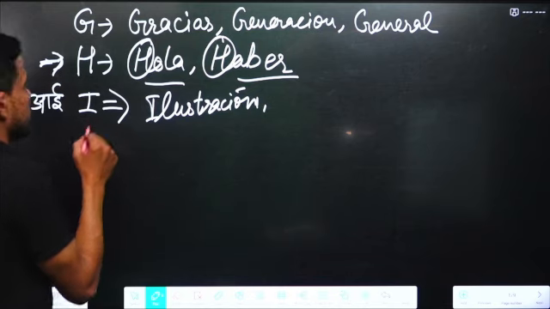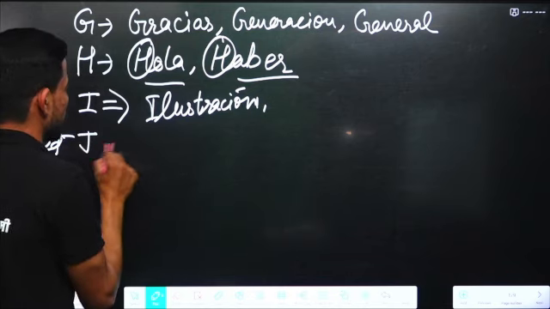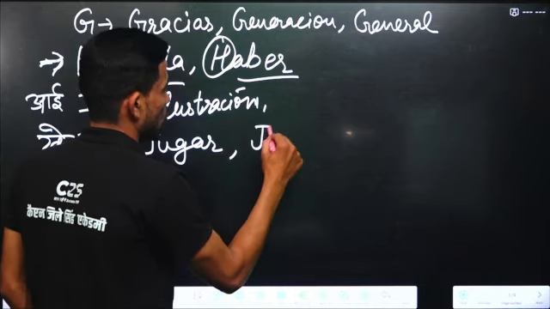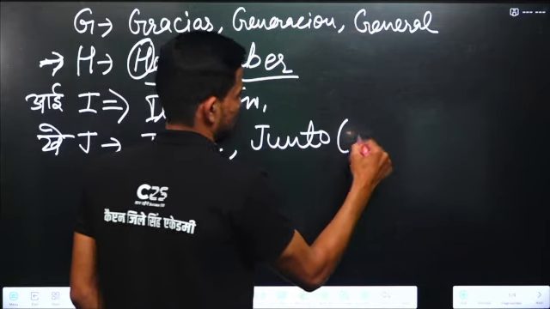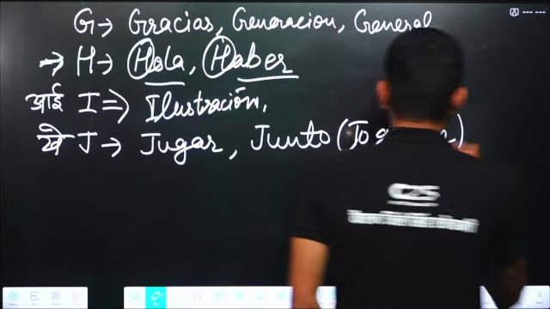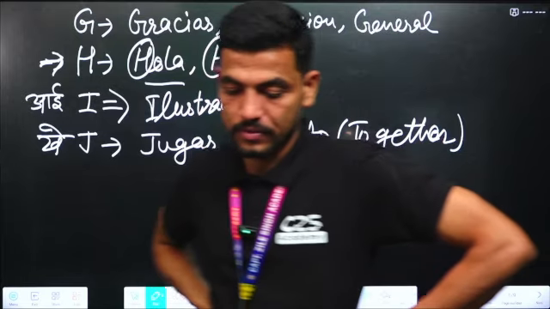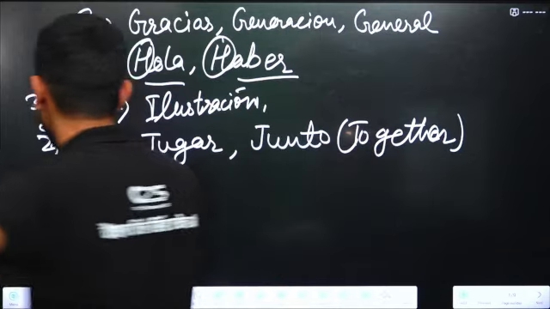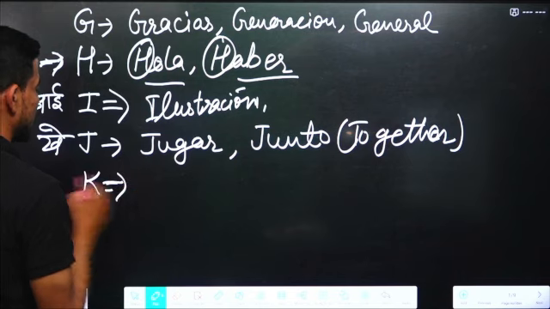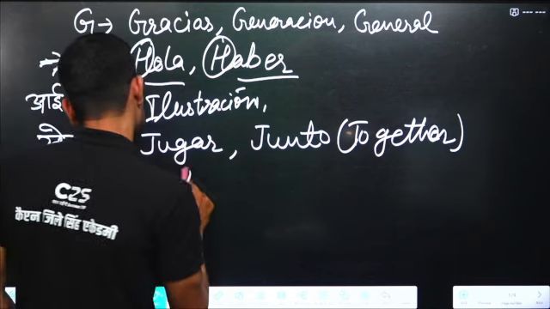Next word is J. J is pronounced as K. For example, jugar means to play. Junto means together. So the pronunciation of J is K. Junto, jugar. Next alphabet is K. The pronunciation is Ku. For example, Kelvin.